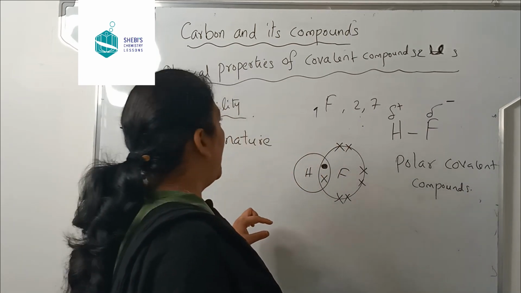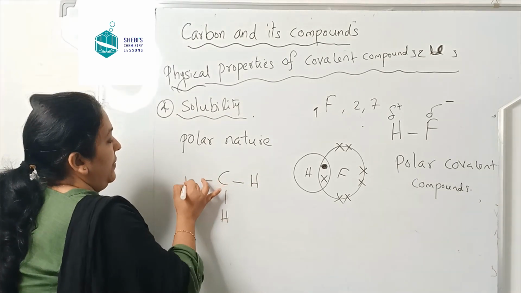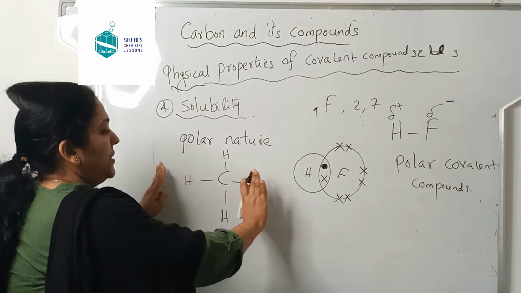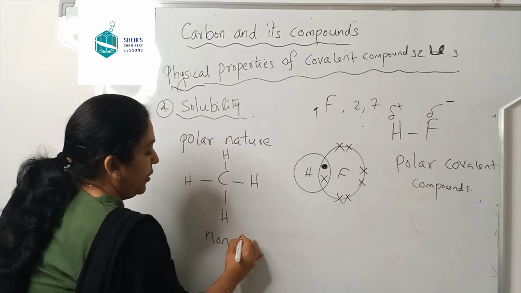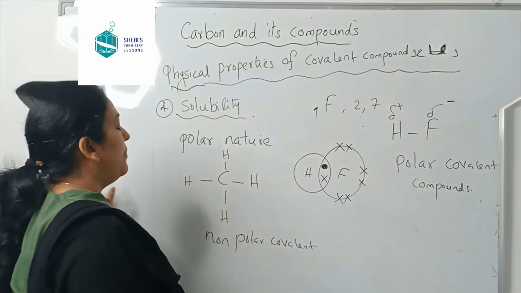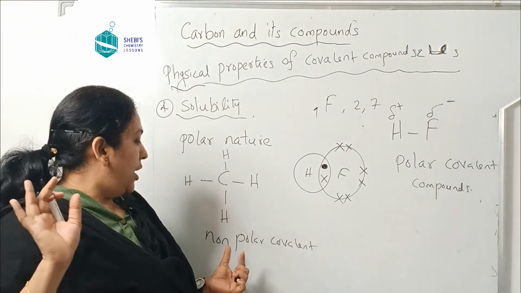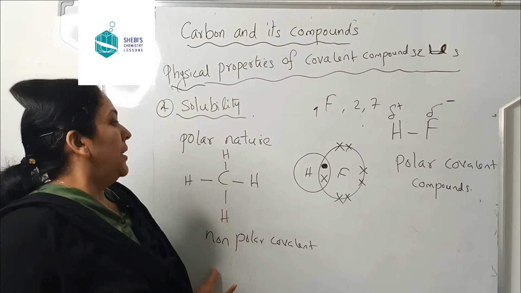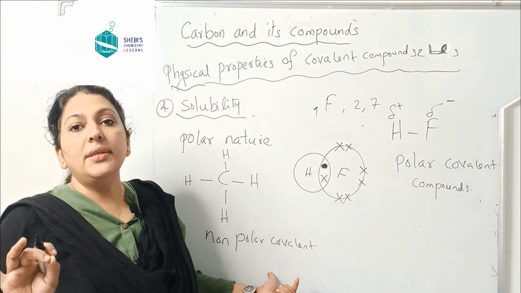But in some cases, for example methane, what will happen due to the symmetric nature? This is a non-polar covalent compound. Neither carbon nor hydrogen has the tendency to lose or gain electrons. Therefore, it is non-polar, equally sharing. Hope you understood what polar and non-polar covalent compounds are.